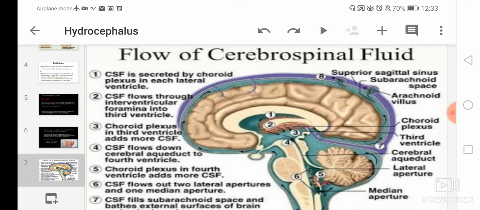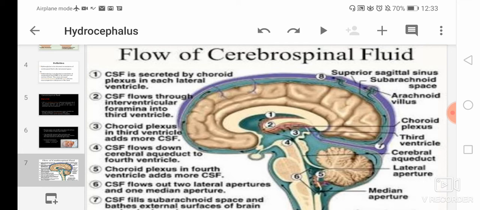Okay. Then in the fourth point we will see that CSF flows down the cerebral aqueduct to the fourth ventricle. Now CSF will flow from the third ventricle to the fourth ventricle through the cerebral aqueduct. Here you can see the picture of the brain where it is written fourth. That is the fourth ventricle, where CSF will flow from the third ventricle through the cerebral aqueduct.